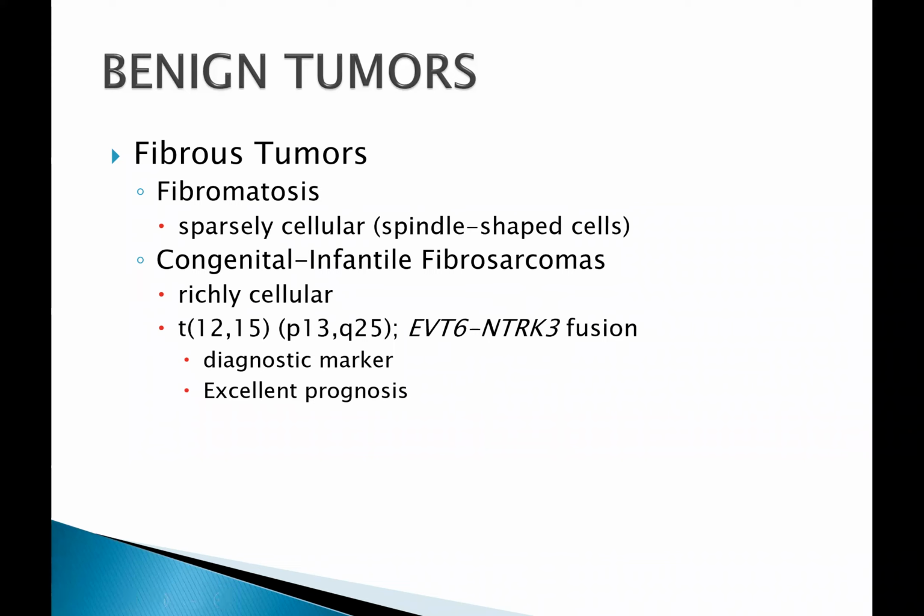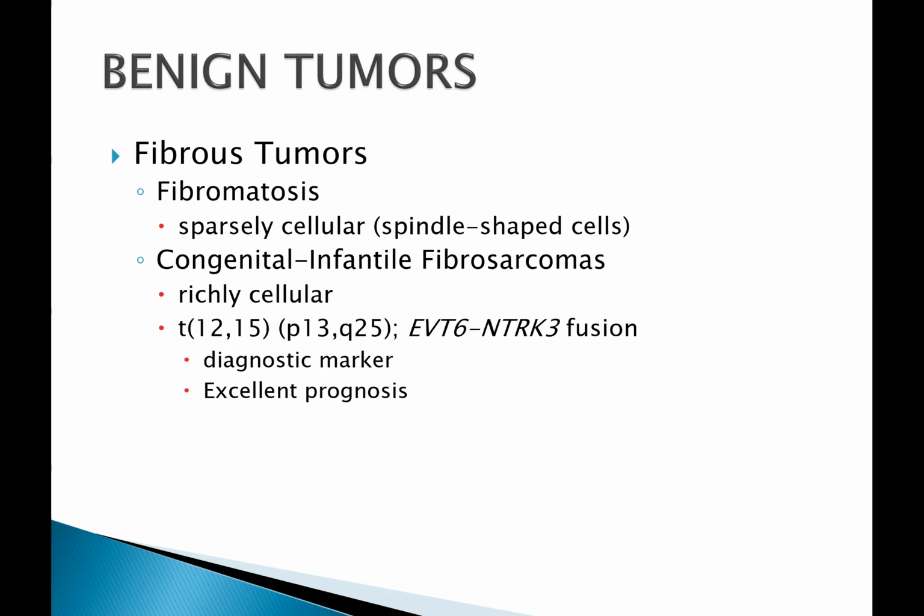The normal ETV6 gene product is a transcription factor, while the NTRK3 gene product is a tyrosine kinase. Like other tyrosine kinase fusion proteins found in human neoplasm, ETV6-NTRK3 is constitutively active and stimulates signaling through the oncogenic RAS and the PI3K-AKT pathways.